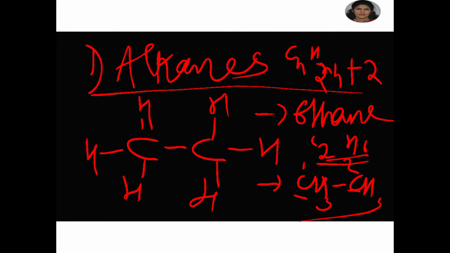We can add more carbon atoms by replacing one hydrogen atom, and we get different alkanes.